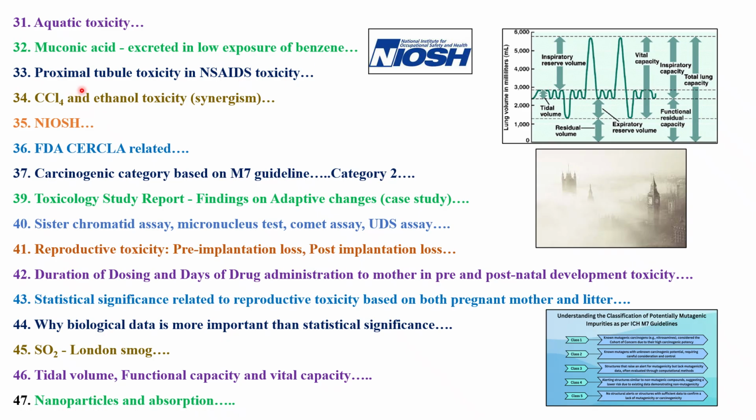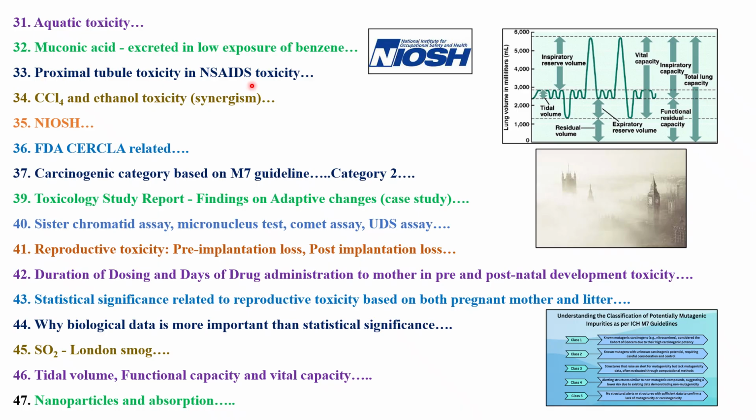Next question was on proximal tubule toxicity in NSAIDs. NSAIDs are a very big class, with COX-1 and COX-2. So what are the class effects of these NSAIDs? Whenever they are affecting the kidney, which part of the kidney? Are they affecting the nephron? Are they affecting the glomerulus?